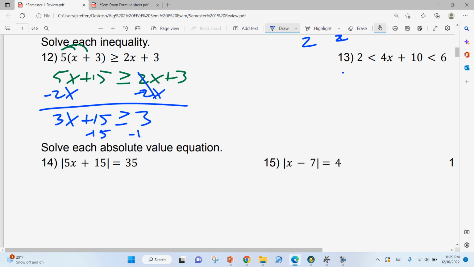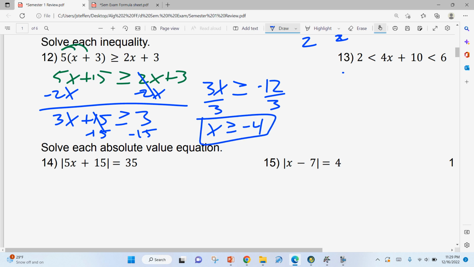Minus 15, minus 15. So I get 3x greater than or equal to 3 minus 15, which is negative 12. Divide both sides by 3. You get x is greater than or equal to negative 4. We don't have to graph that, so we're good. If you would graph that, the hole would be filled in and it'd be shaded to the right.